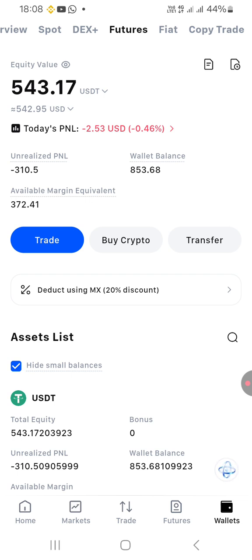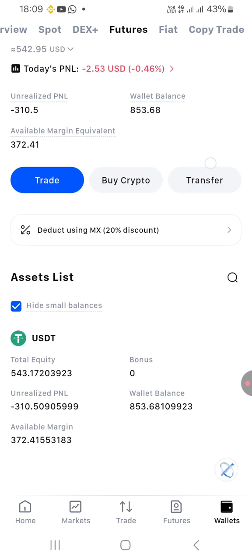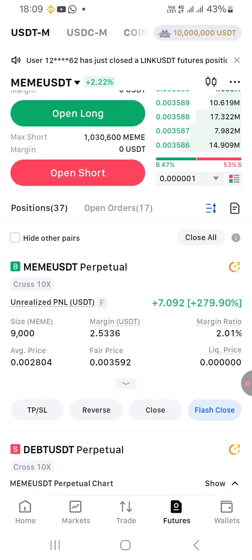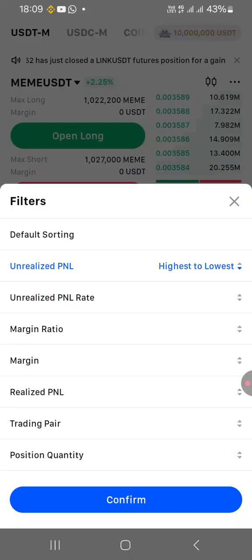Those ones I'm still waiting on, so I'll show you those. It means if I'm able to close all of them in profit, like all this unrealized profit, I'm able to wait, and even if all of them end up breaking even, I've made almost 350 as part of the 500, because it's now 850. The reason why I've not made much is because the positions that are currently running are in a loss.